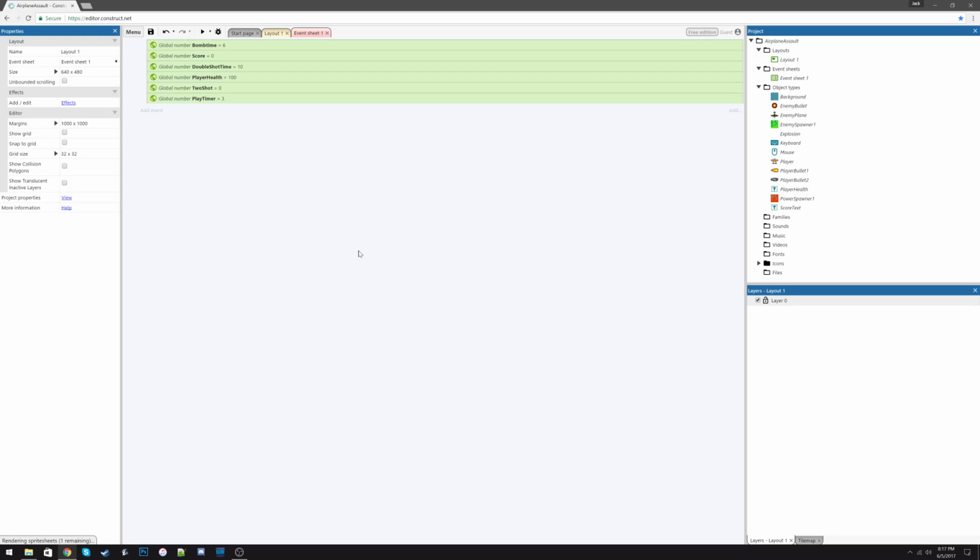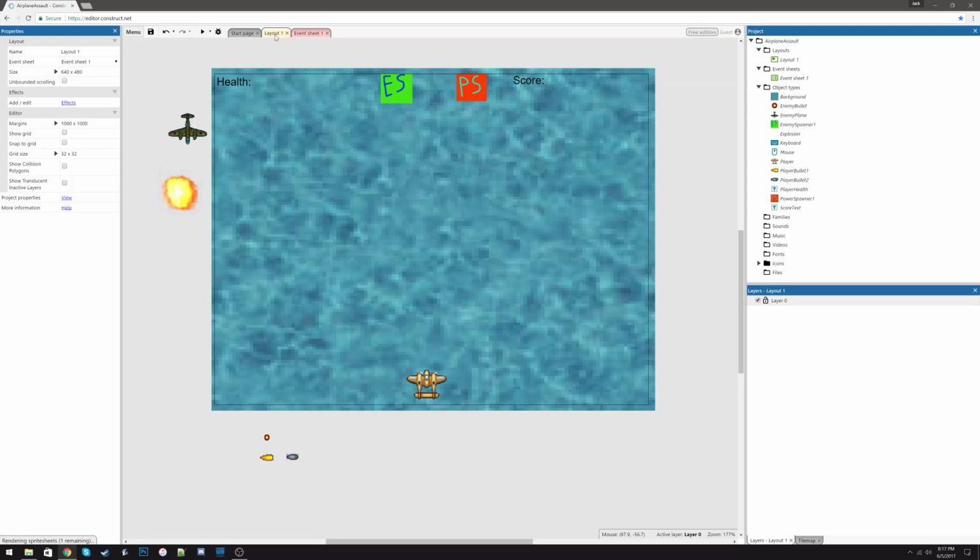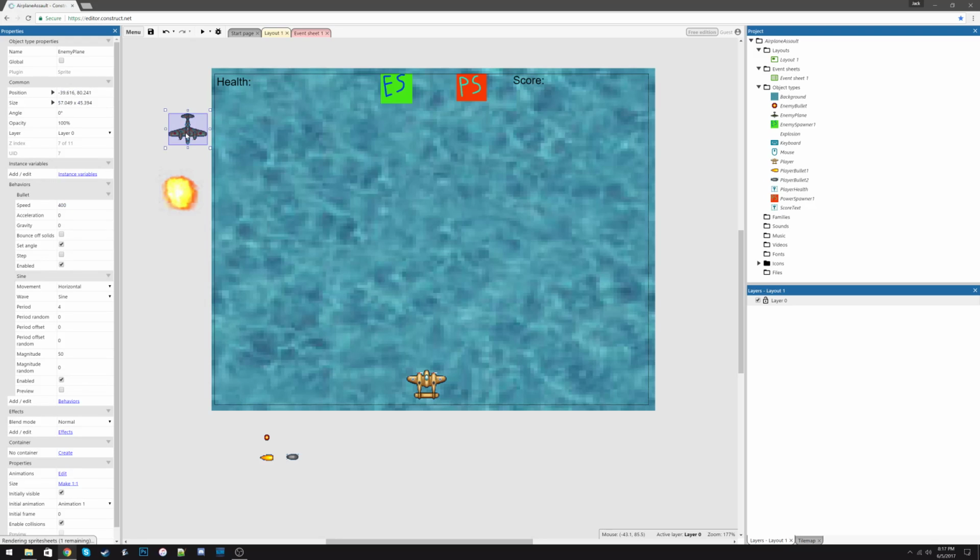Okay, so we're going to go back to the layout. We're going to click on our enemy plane, and we're going to add something here called an instance variable. Now, right before this, we were dealing with global variables, and those are variables that affect the whole layout.